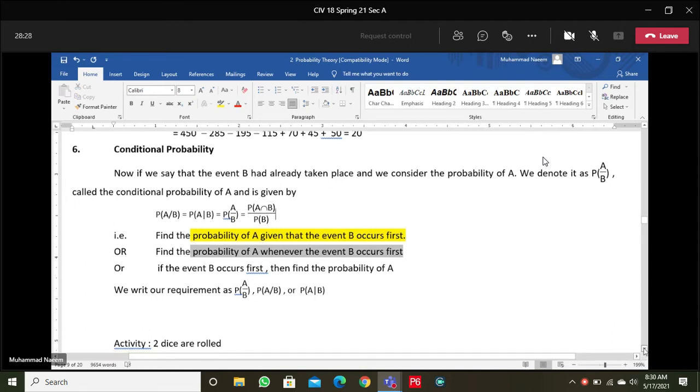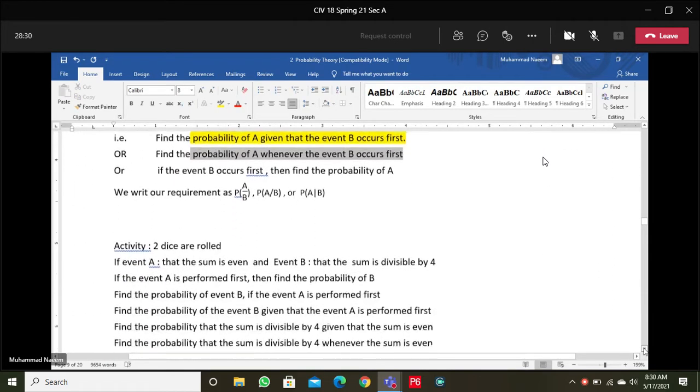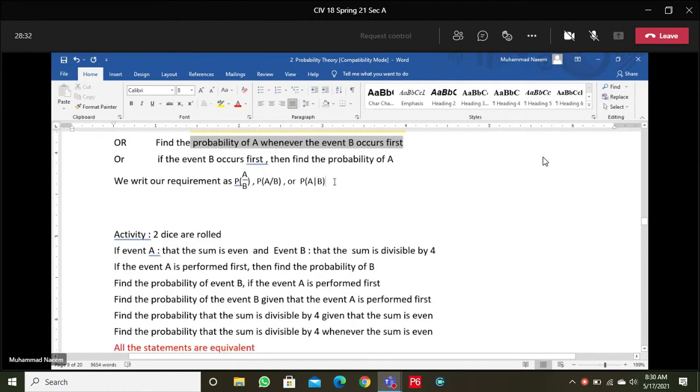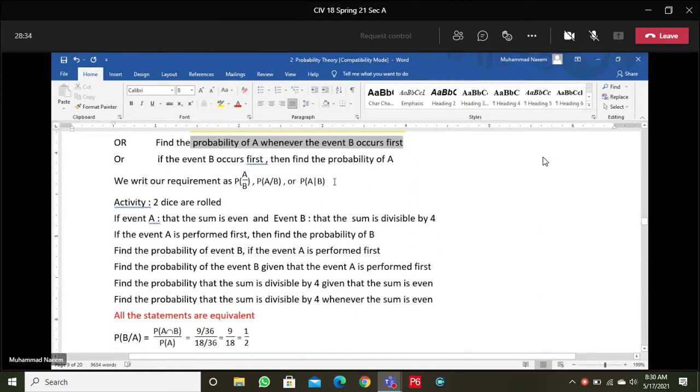But we can find this probability just following the activity.